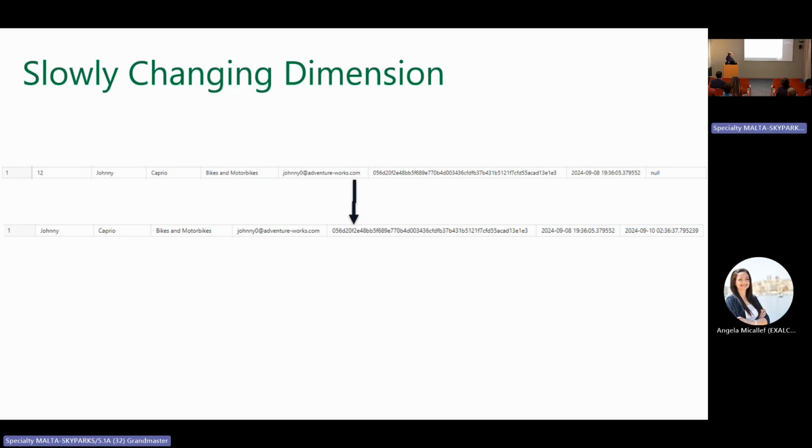On the data intelligence area, these two dates at the end represent the start date when the customer became valid and the end date when the customer is not valid anymore. When it's null, it's because this is the current record. If I'm putting a date, this means that I'm invalidating this record. Why am I invalidating this record? I'm invalidating this record because I'm about to insert a new one.